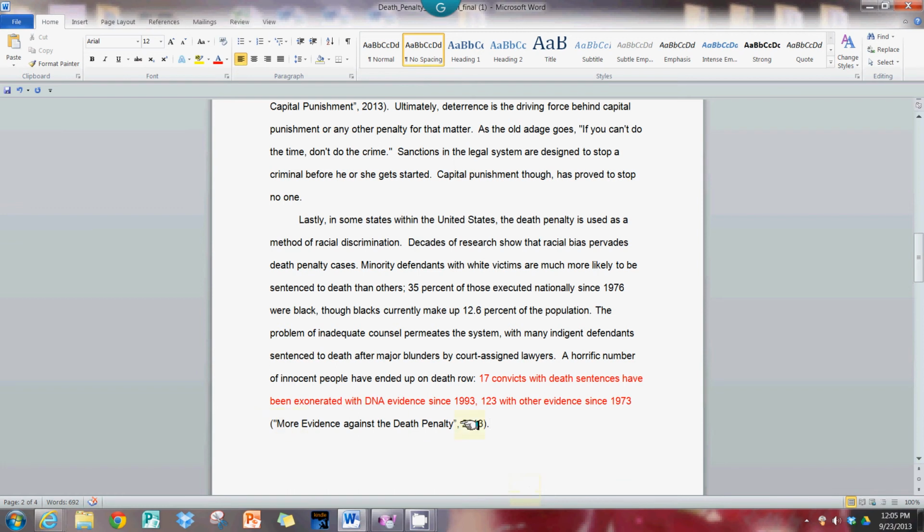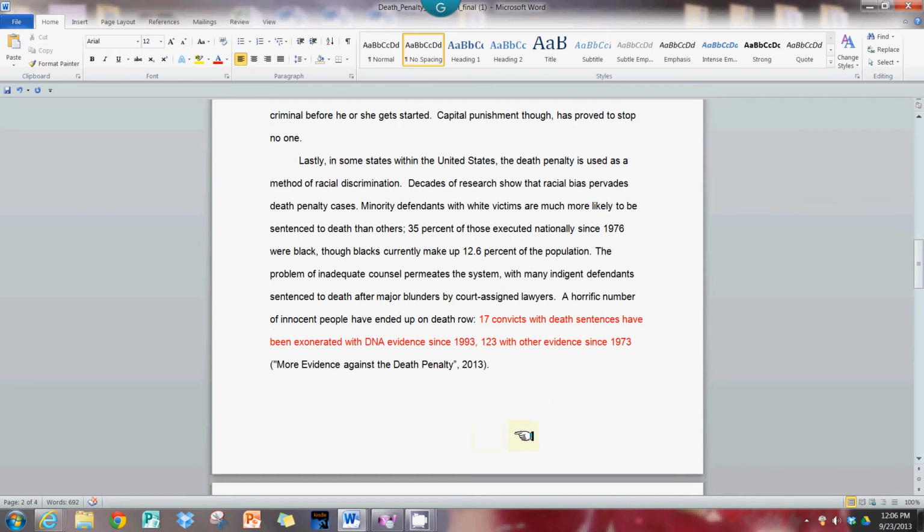Again, we have this correct, assuming that there is no page number to this article, because if there were, we'd have comma, then the page number of whatever this article was. But if we don't have a page number, since we're dealing with an internet site, which a lot of times don't have page numbers, then it is fine this way.